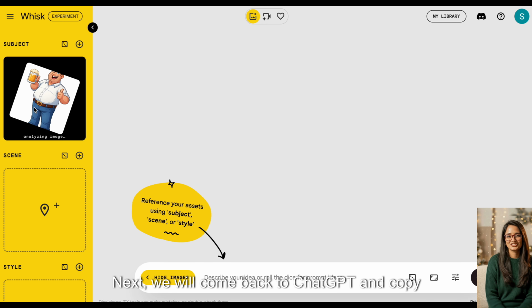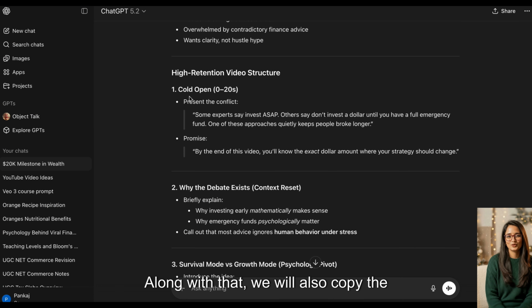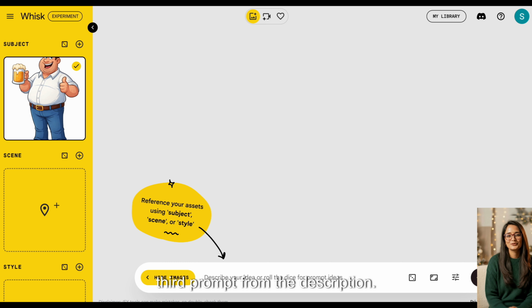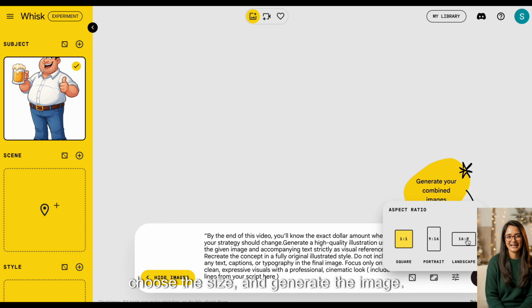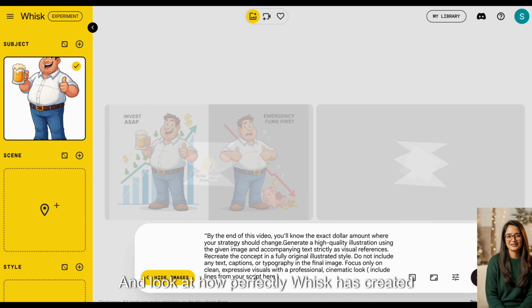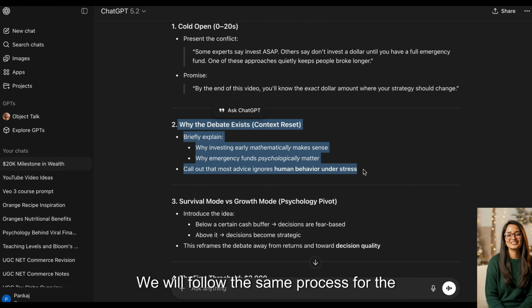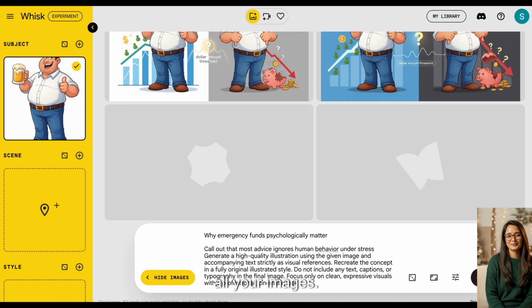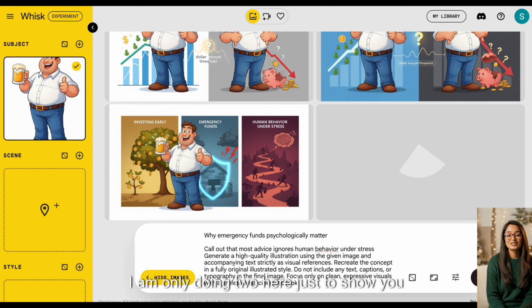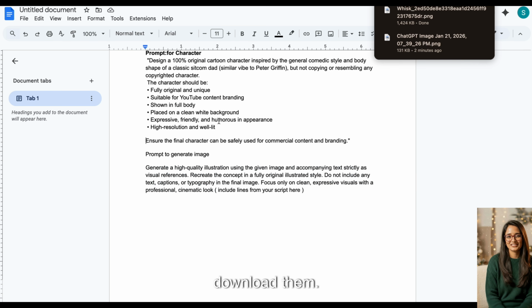Next, we will come back to ChatGPT and copy prompt number 1. Along with that, we will also copy the third prompt from the description. We will paste both of them into Whisk, choose the size, and generate the image. And look at how perfectly Whisk has created the image. We will follow the same process for the entire script, and this way you will get all your images. I am only doing 2 here just to show you the process. Once all the images are ready, we will download them.